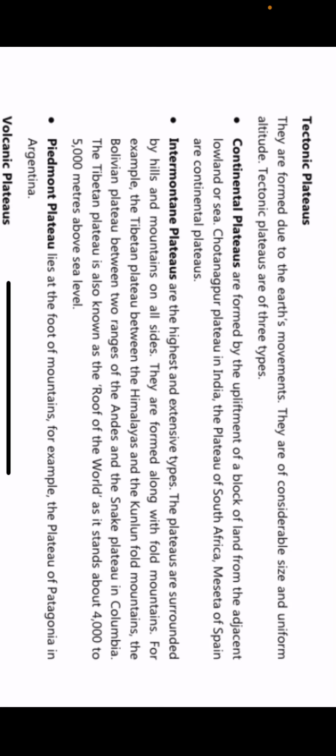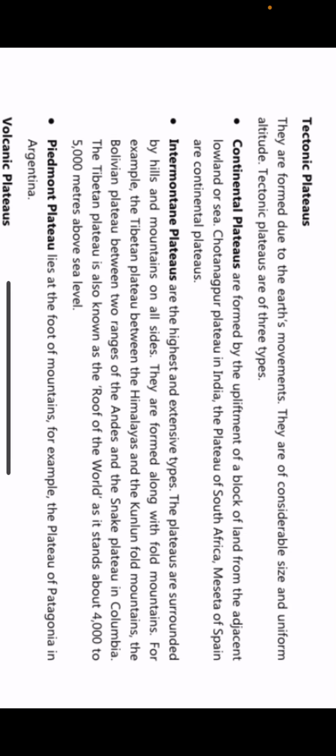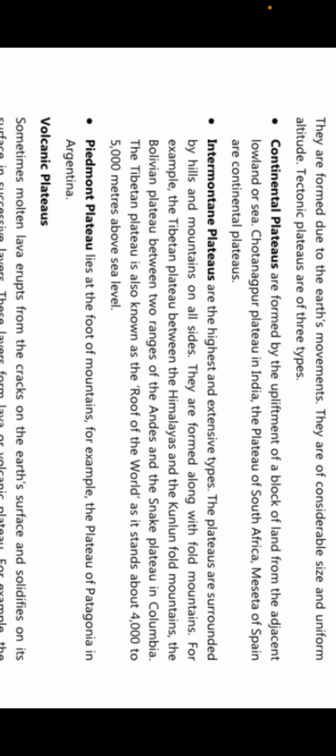Tectonic plateaus are formed due to Earth's movement. ये अर्थ की मूवमेंट की वजह से बनते हैं. They are of considerable size, that means they are pretty big, and uniform altitude. And they have a uniform altitude, मतलब the height is pretty similar. Tectonic plateaus are of three types. So they are also telling you that there are three types of tectonic plateaus.